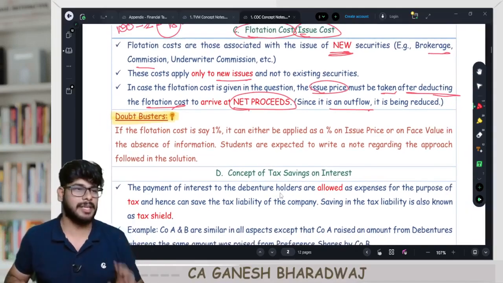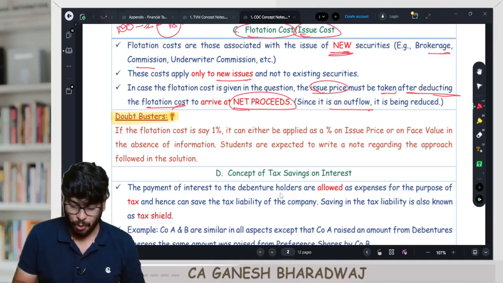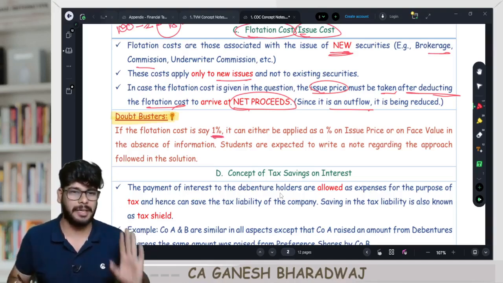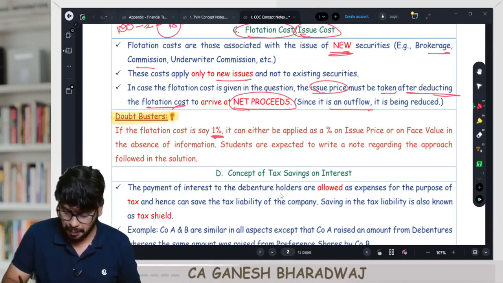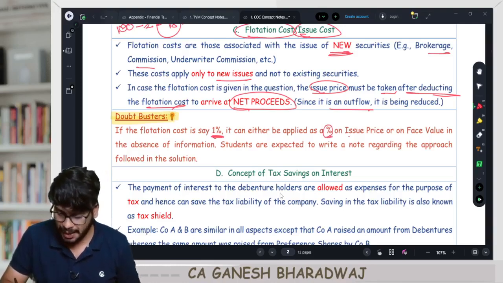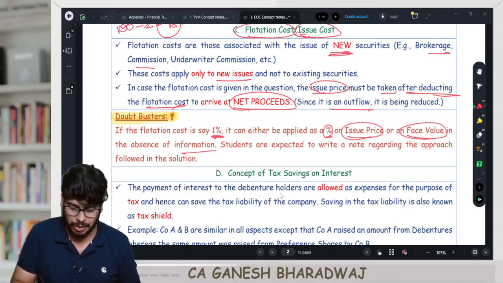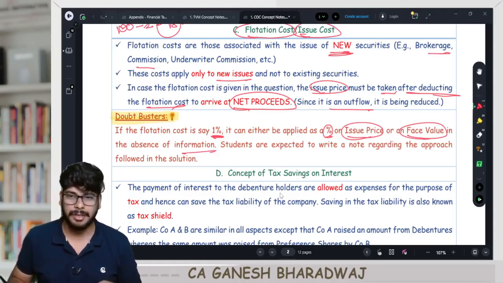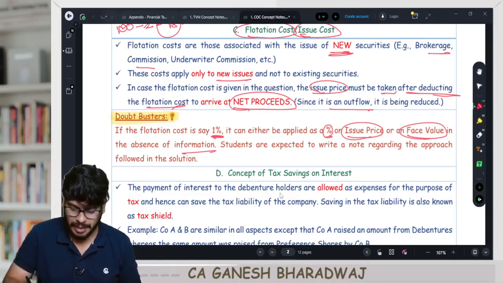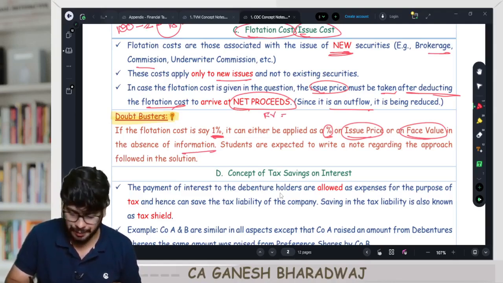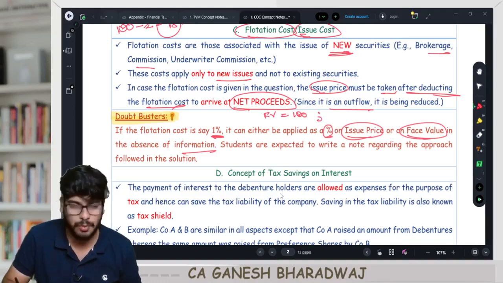Now in the question, let us say flotation cost is 1% and they are leaving it there. This percentage can either be applied on the issue price or on the face value in the absence of information. Clear with this? Let us say the face value of every share is 100 rupees, and the issue price was, let us say, 110 rupees.